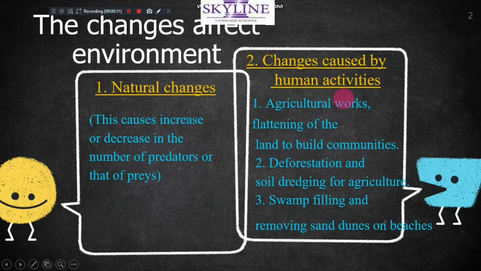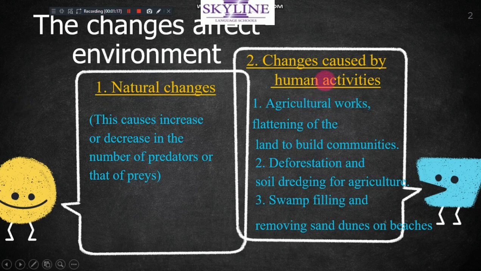Okay, we have two changes that affect our environment. Number one is called natural, like floods, like raining, like deep raining, like explosions, like higher temperature. All of them are called natural. I can't enter in it, this is from Allah.